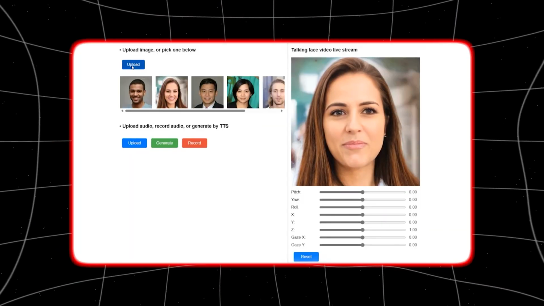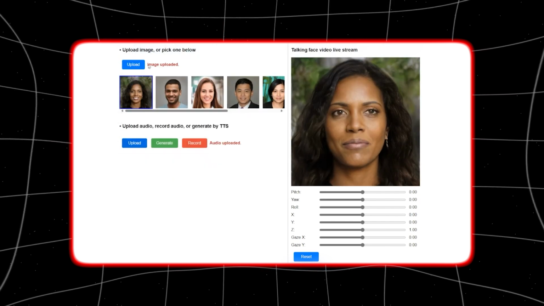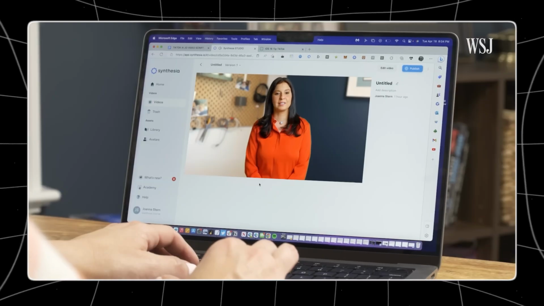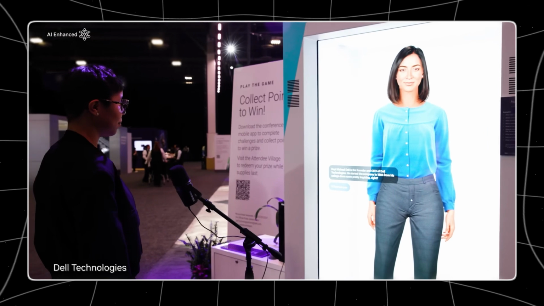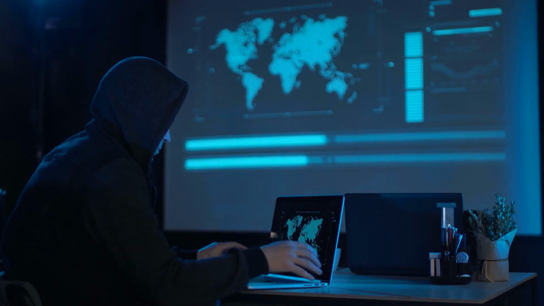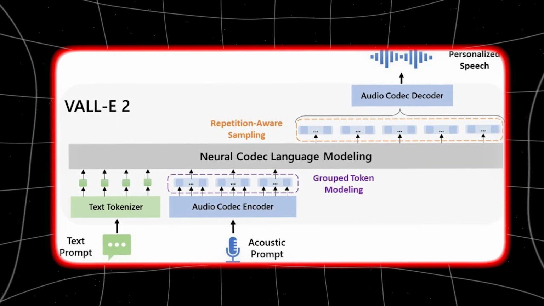This ability to perform zero-shot continuation highlights the model's capacity to understand and replicate the unique attributes of a speaker's voice from minimal input. In addition to speech continuation, VALL-E 2 excels in speech synthesis, using a reference utterance from an unseen speaker as the prompt. This means that the model can generate speech that matches the vocal characteristics of an unfamiliar speaker, using only a brief sample of their voice. This functionality allows for the creation of personalized speech without extensive training data.